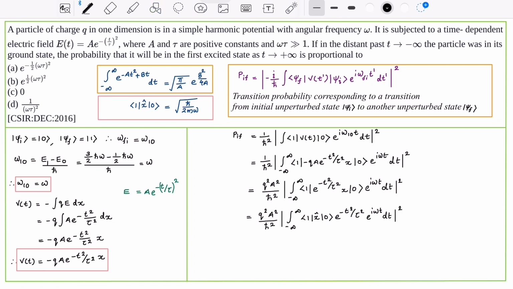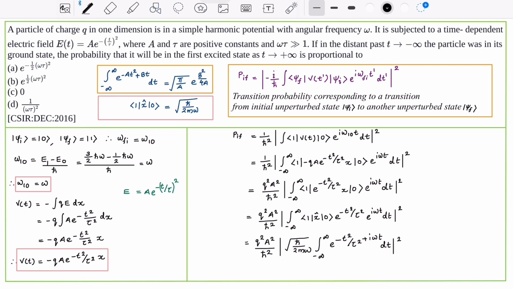Now what is bra 1 x ket 0 in the harmonic oscillator? That is root of h bar by 2m omega. Therefore, within the modulus we have root of h bar by 2m omega, then integral minus infinity to infinity e raised to minus t square by tau square plus i omega t dt, whole square.